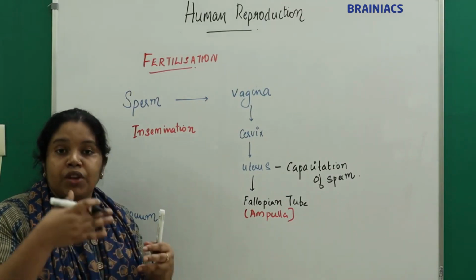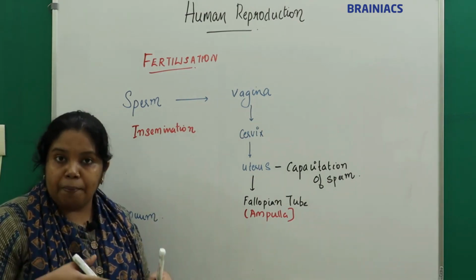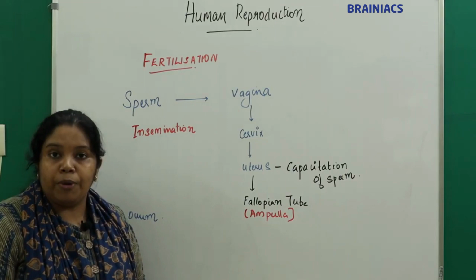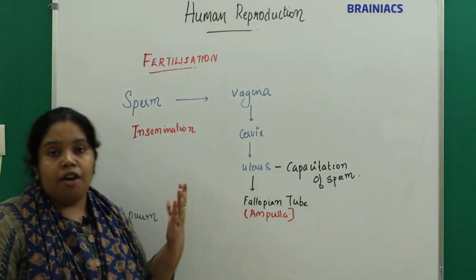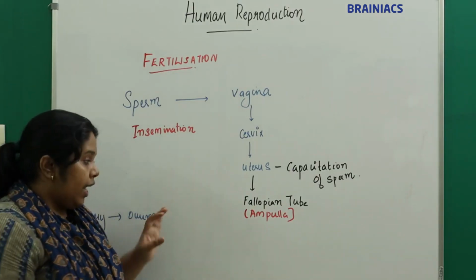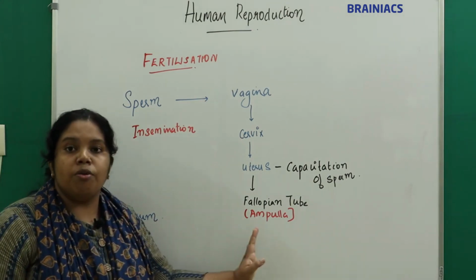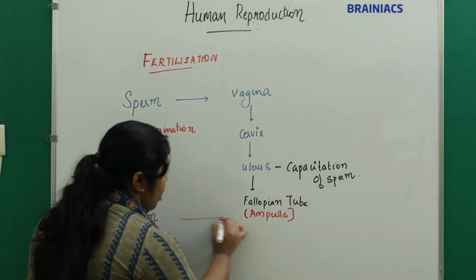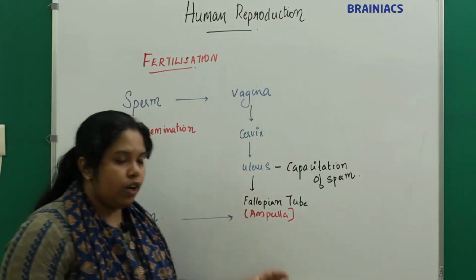I told you the fallopian tube has finger-like projections called what? Fimbriae. At which part of the fallopian tube? The fimbriae are present at the infundibular part of the fallopian tube. So these fimbriae will catch the ovum and bring it to the infundibulum, and from the infundibulum the ovum is transferred to the ampulla. So the sperm and ovum.